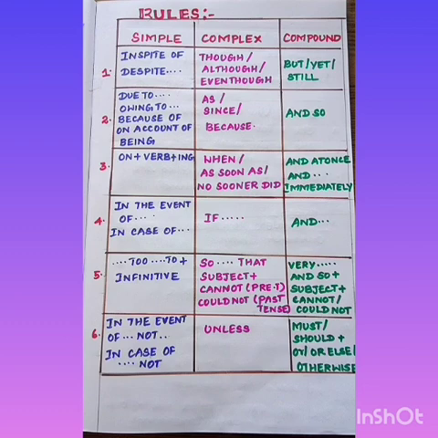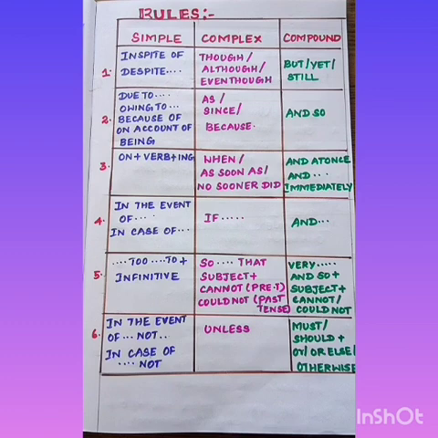Type 3: on plus verb plus ing. In complex: when, as soon as, no sooner did. In compound: and at once, and immediately. Type 4: in the event of, in case of. Complex: if, and compound: and.